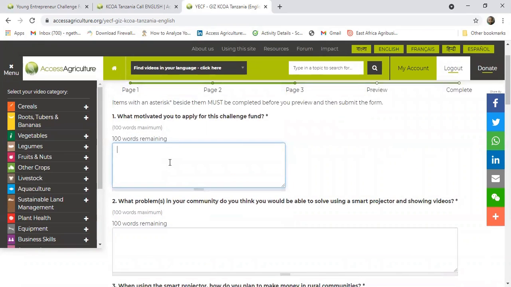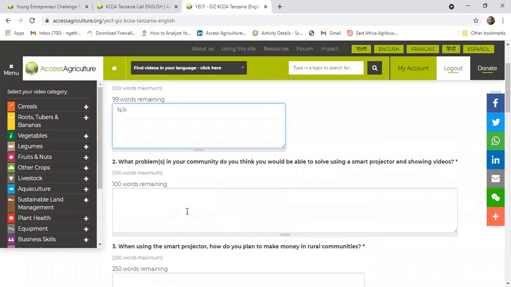Then after answering, and it's mandatory because it's marked with an asterisk. Then question 2, what problems in your community do you think you can solve using a smart projector and showing videos? Again, you answer.